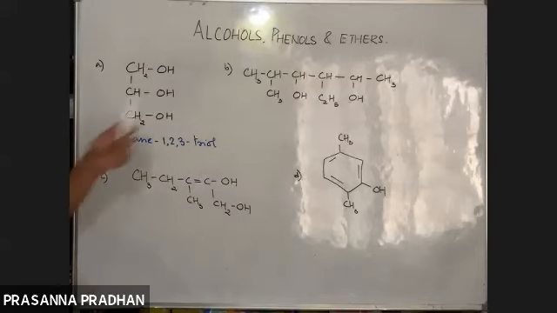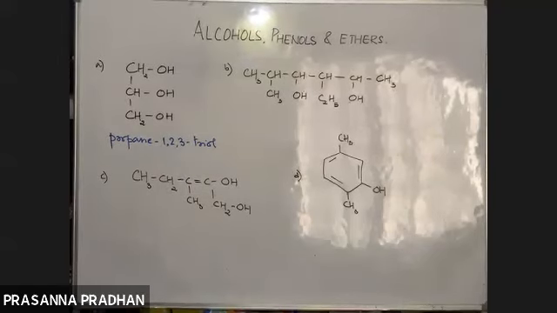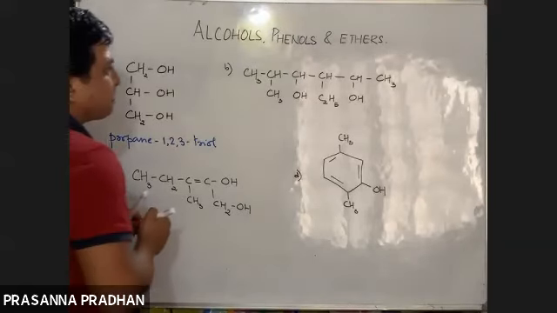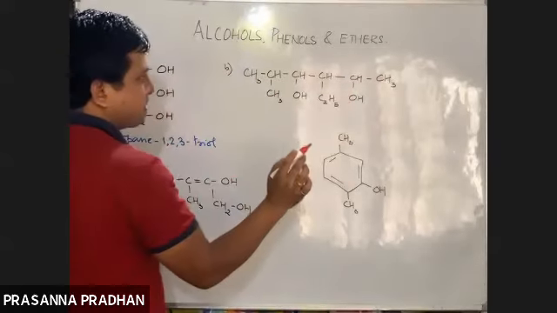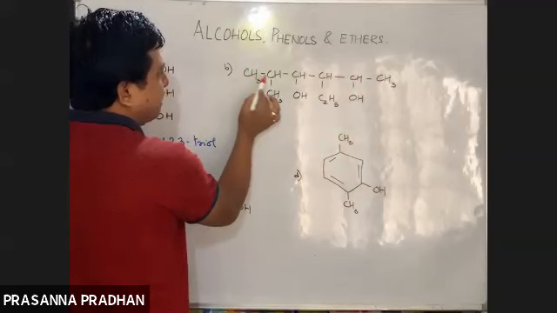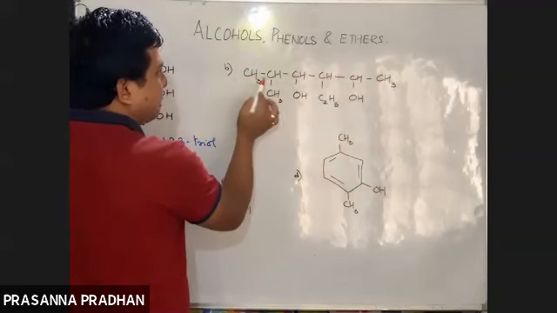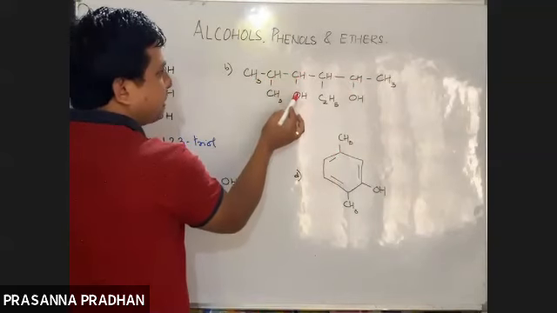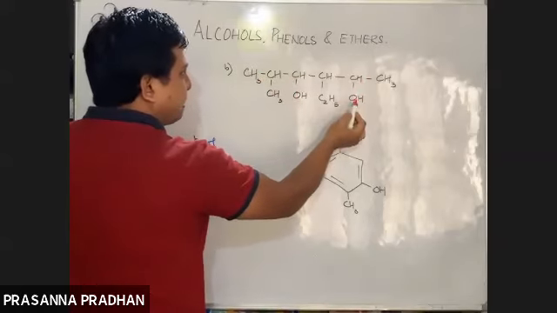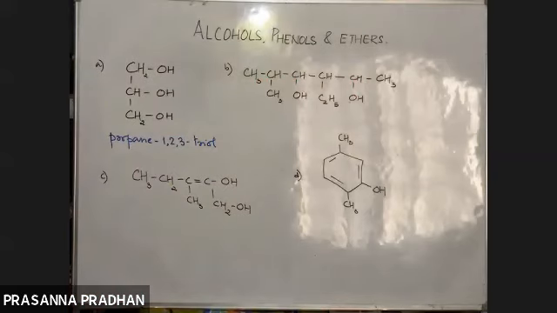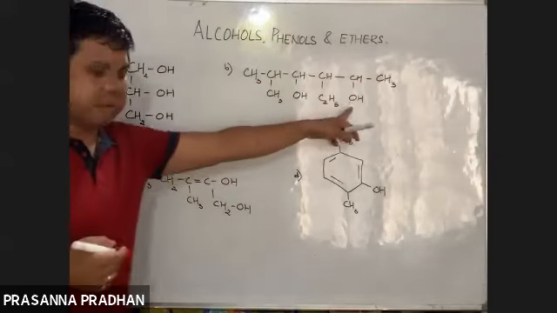Okay. Now what about this one? Remember again, the longest continuous carbon chain must include the functional group. If I start numbering from here, 1, 2, 3, the functional group will get number 3. But if I start numbering from here, the functional group will get number 2. So obviously we'll start from here.